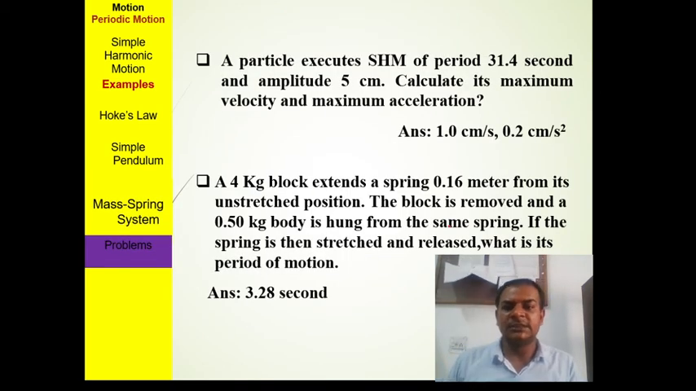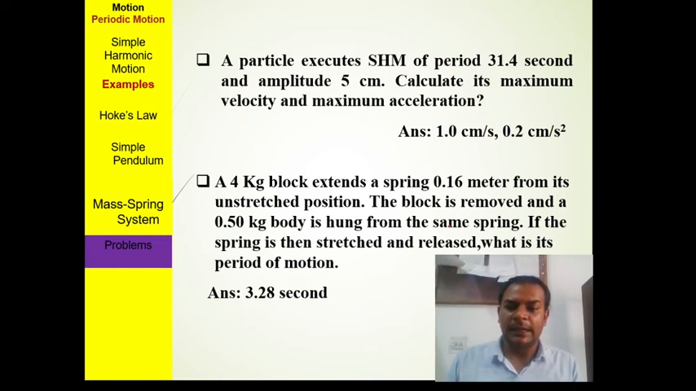There are two questions that you can solve for practice, using the formulas that we just derived. The first one is: a particle executes simple harmonic motion of period 31.4 seconds and amplitude 5 centimeter. Calculate its maximum velocity and maximum acceleration. There are equations we derived for these. When we say maximum, you should remember where the velocity is maximum and where the acceleration is maximum, at the extreme position and mean position.